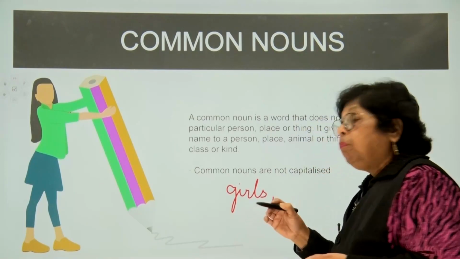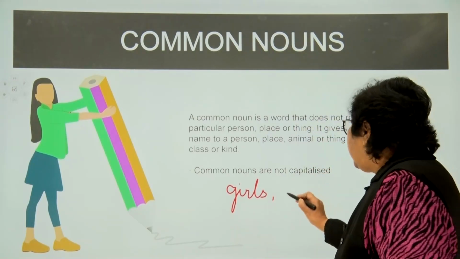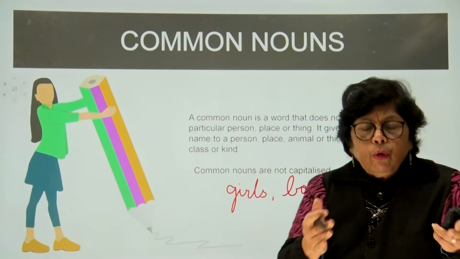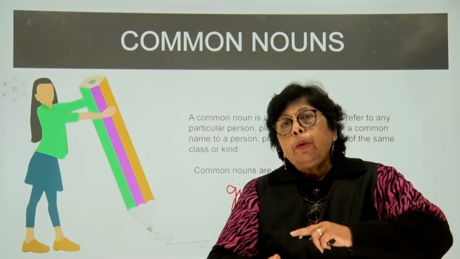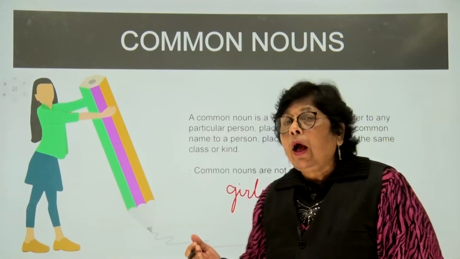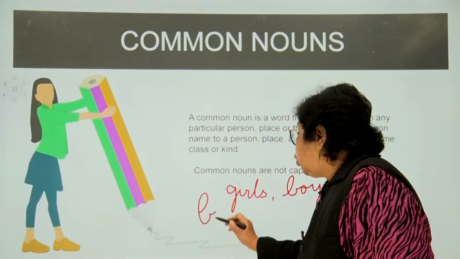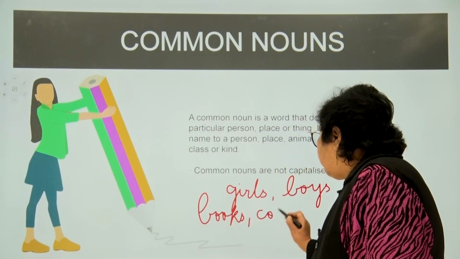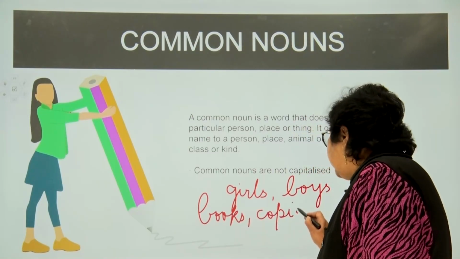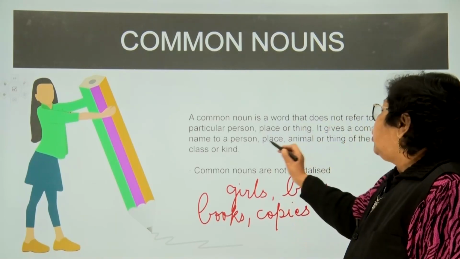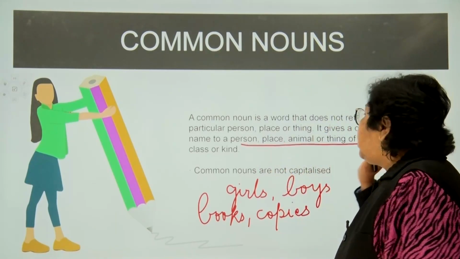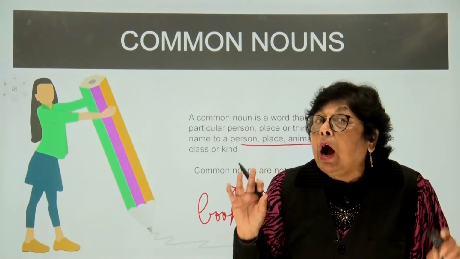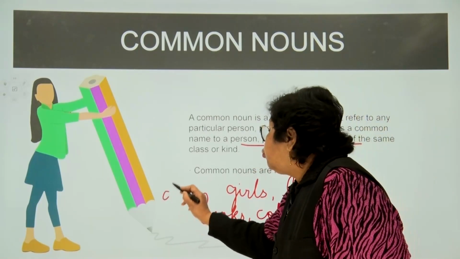And all males, they are known as boys. The books that you have on your table, the piles of copies that you have. So books, children, not referring to a particular book. The copies that you have, well, all the things where they have a common name for a person, place, animal or thing. Children, all little animals that bark, they're all known as dogs.